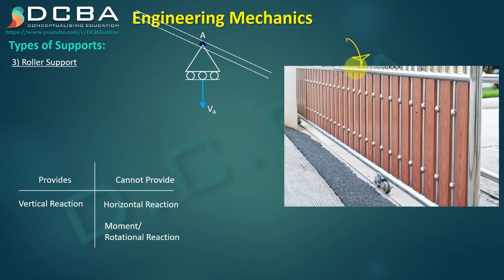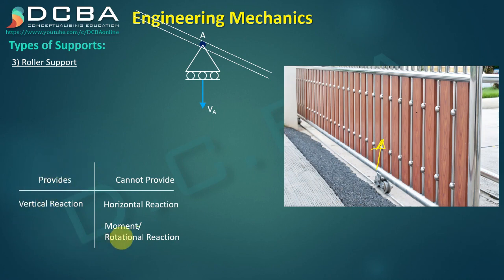This is a part of roller support. You can see we can slide this gate in one direction, but we cannot pull it up. It is fixed at its rollers, right? So this is a part type of roller support because it cannot rotate about that joint.